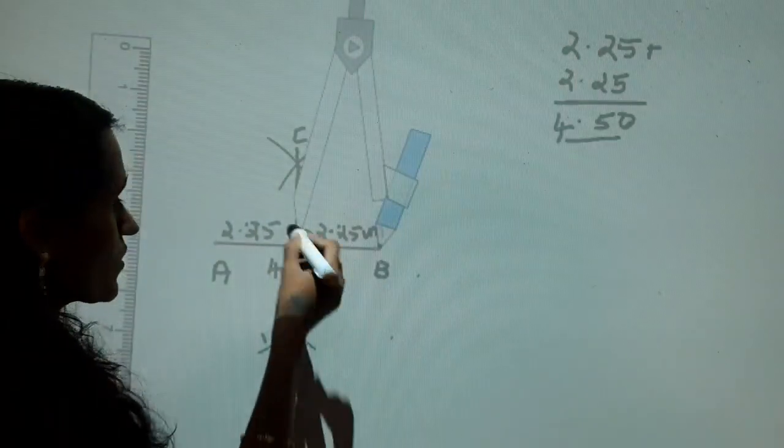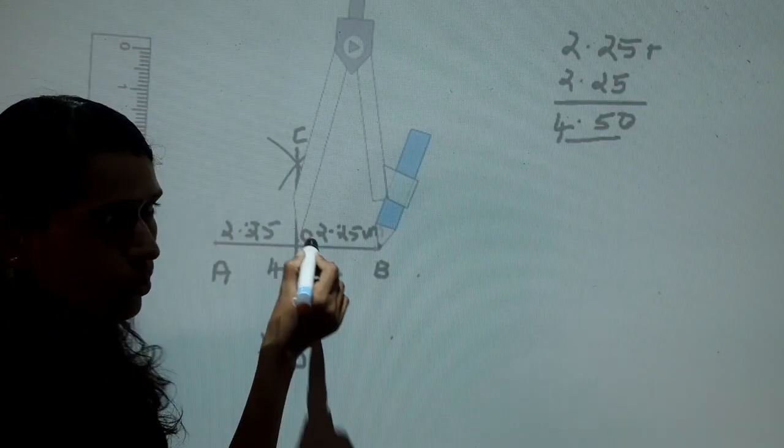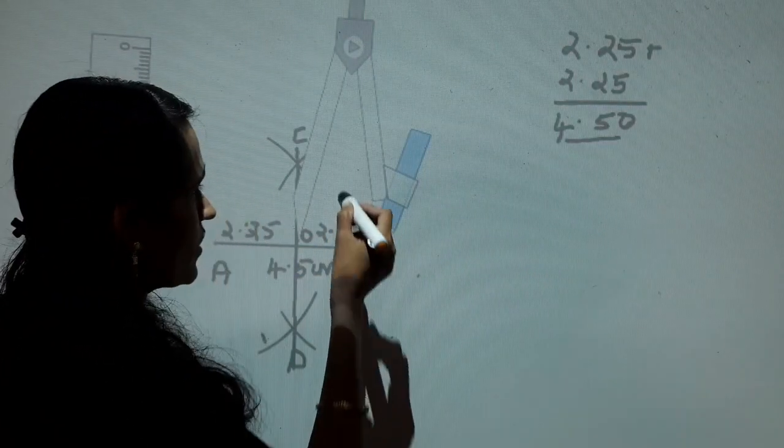Keep the compass on the bisected point O and draw the circle.